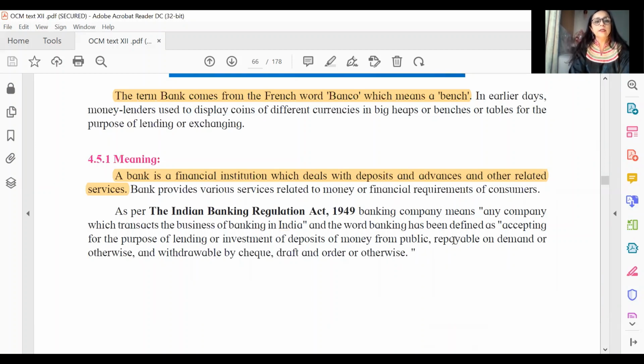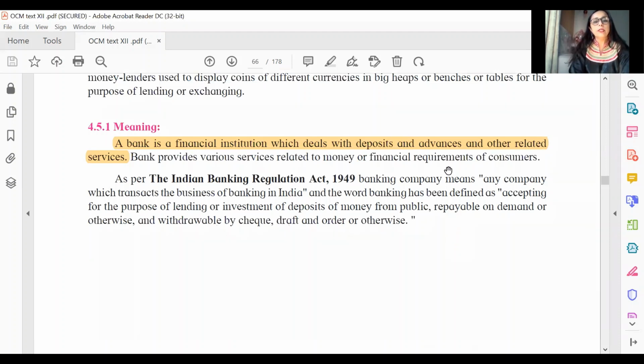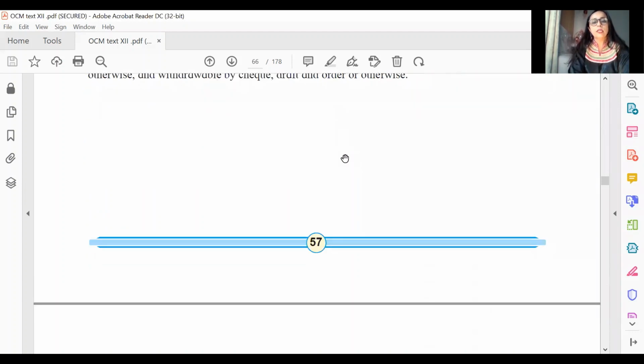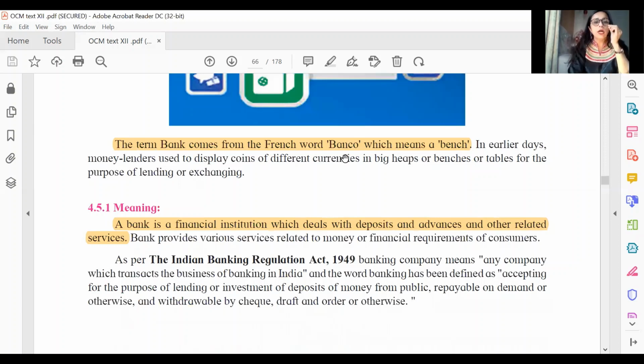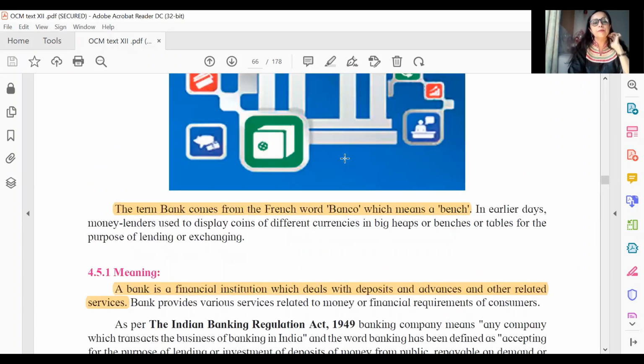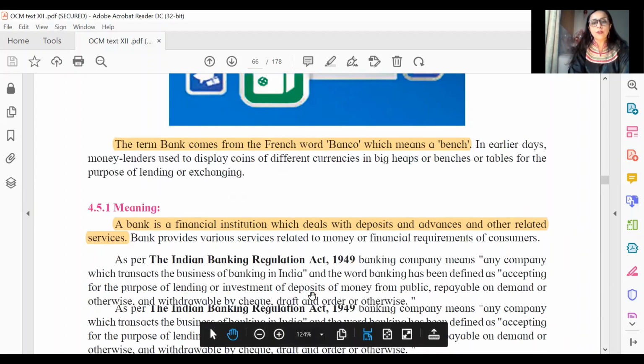Sometimes you get "explain" a term like banking. So for a 2 marks question, you have this "explain the term or concept", where you will be required to write the meaning of the word bank. You may be required to write down a short definition of bank, and that could become your answer. So when you see the word banking for a 2 mark question, you will have to explain, begin with this, also mention some of the important functions of bank.